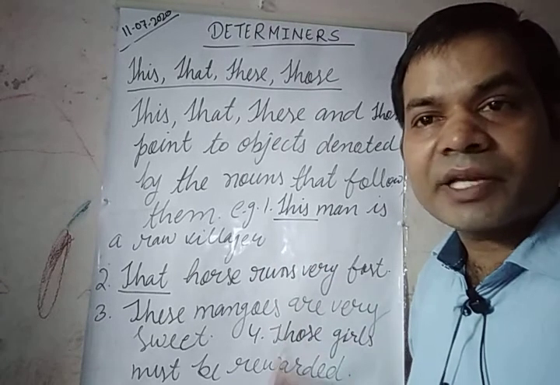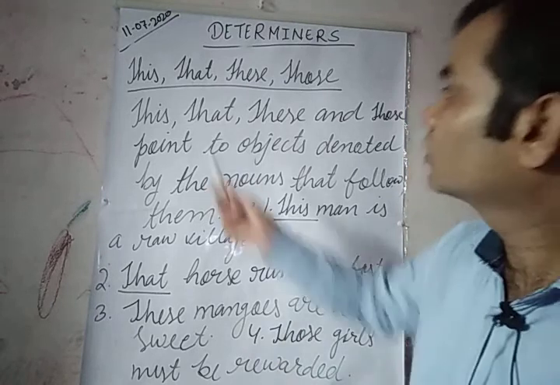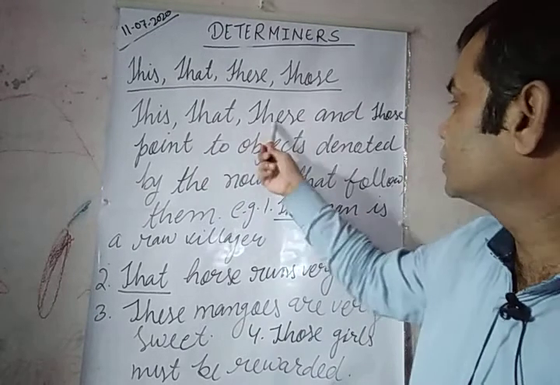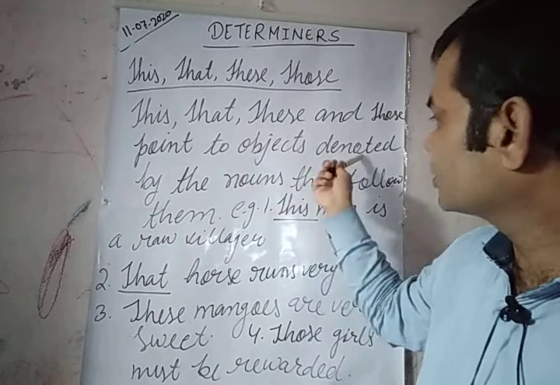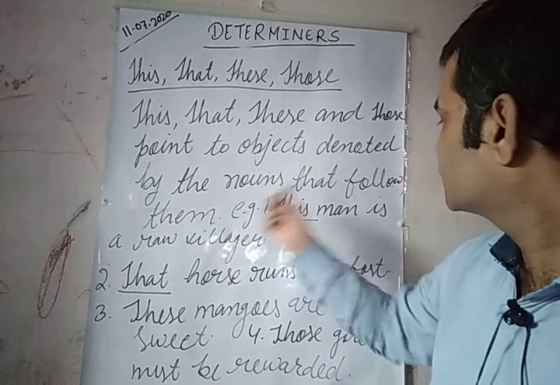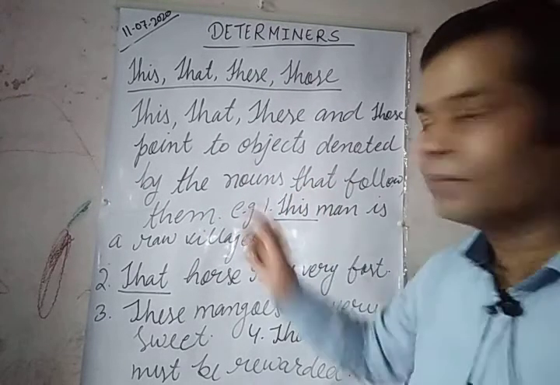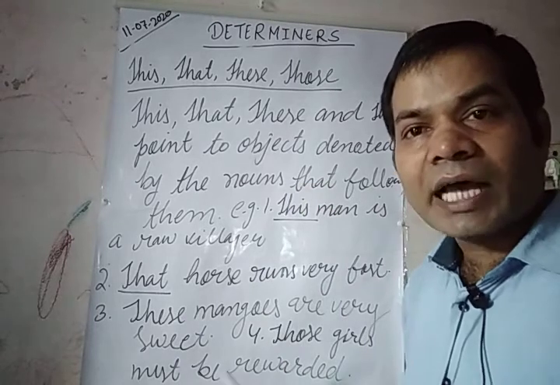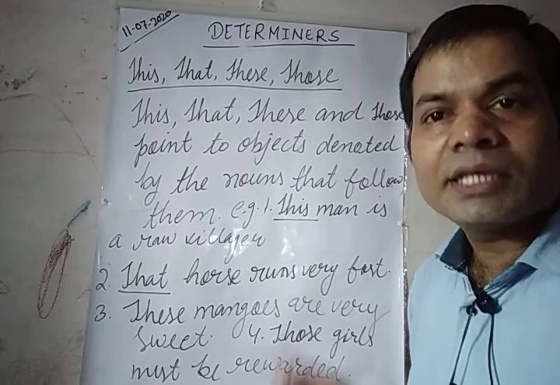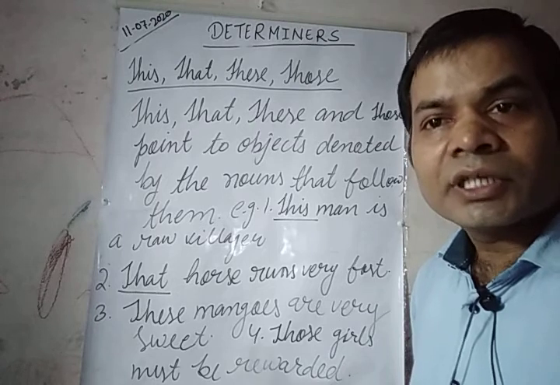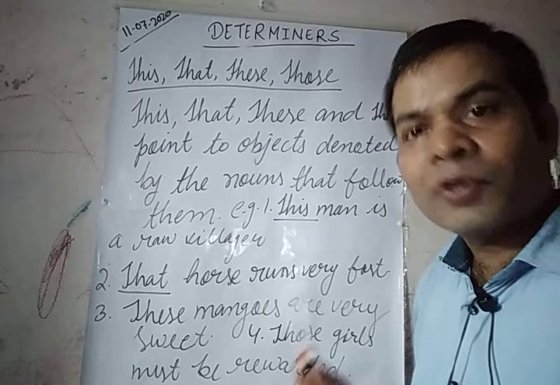Okay, you must be very clear with it. This, that, these, and those point to objects denoted by the nouns that follow them. This and that are used for singular nouns, while these and those are used for plural nouns.